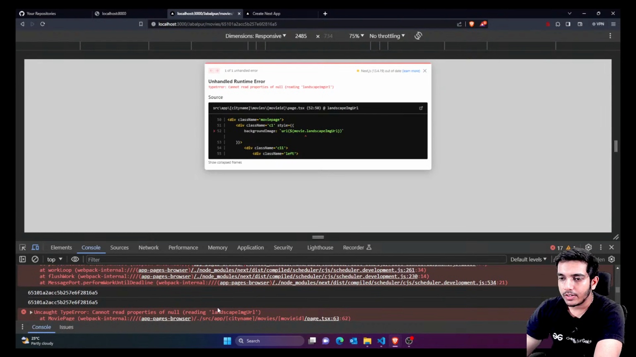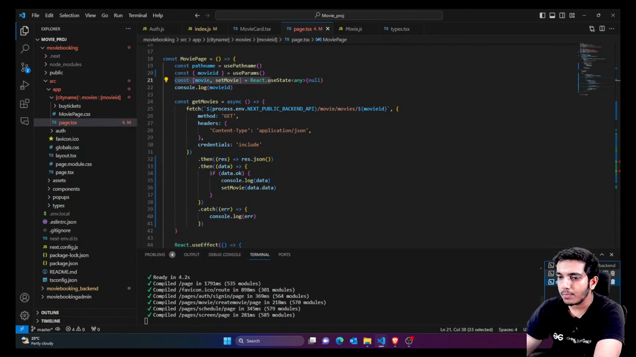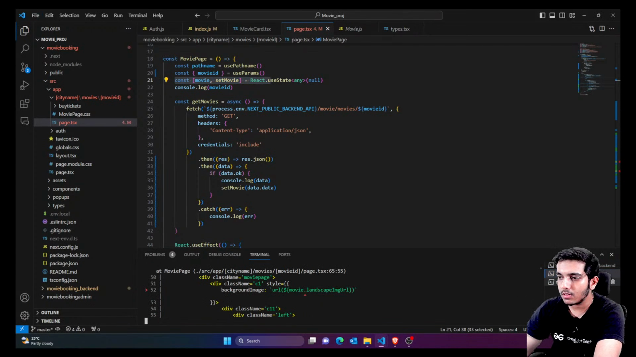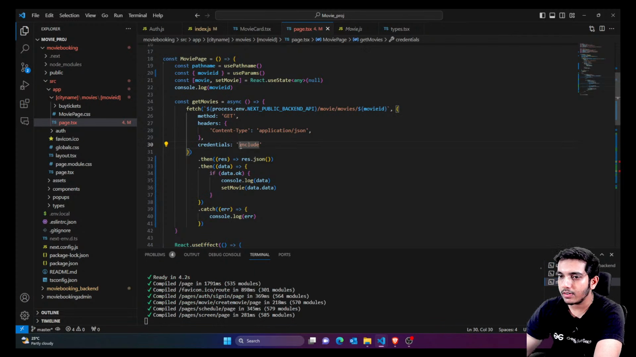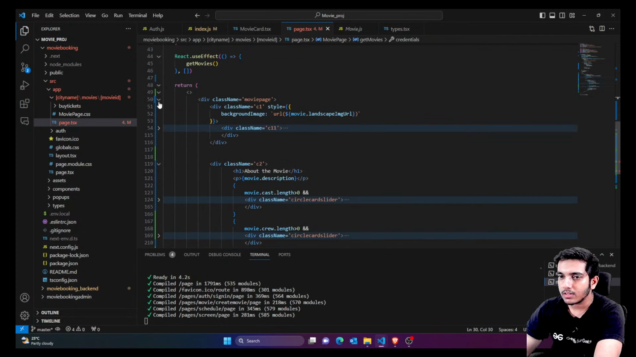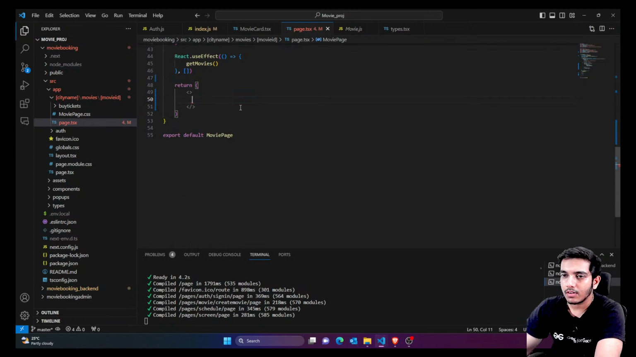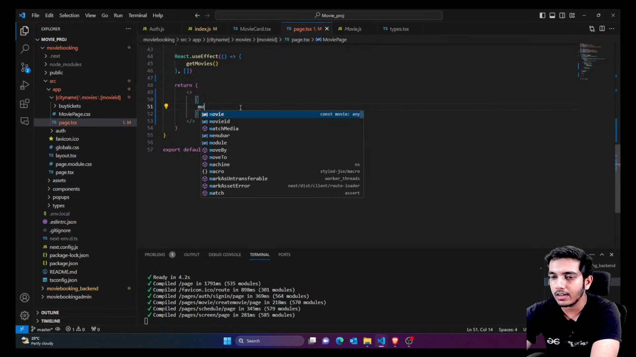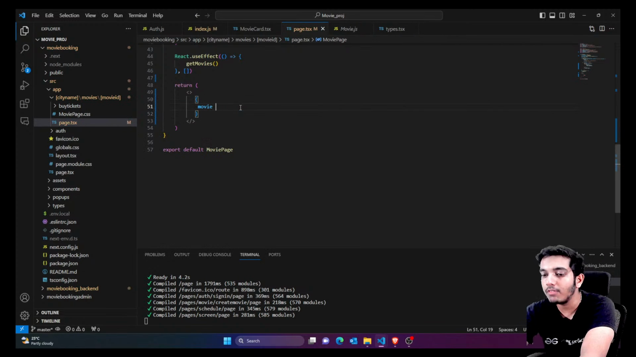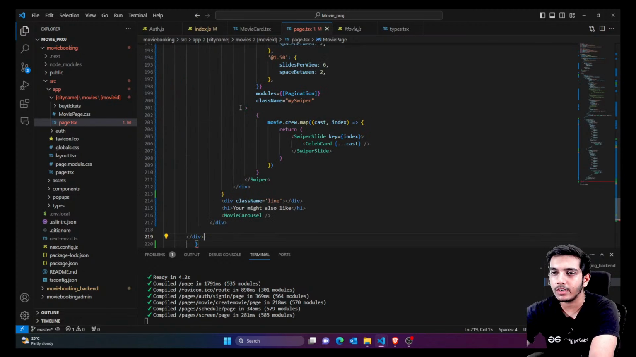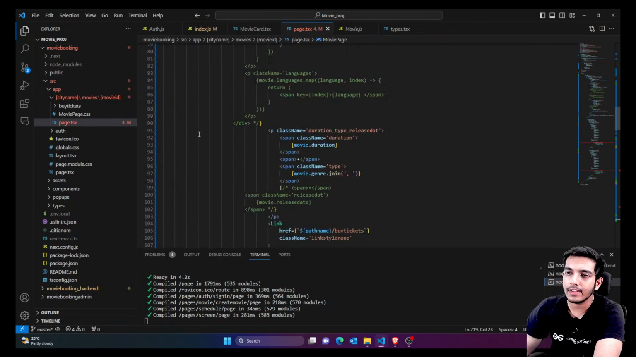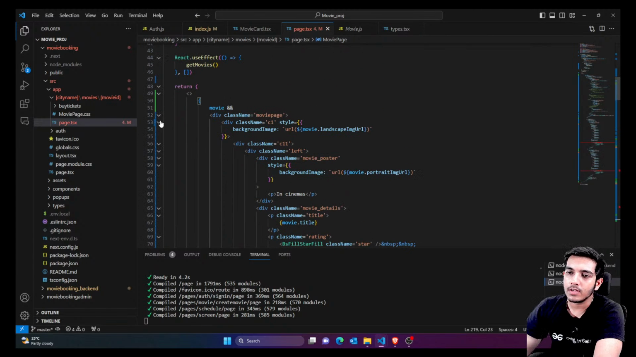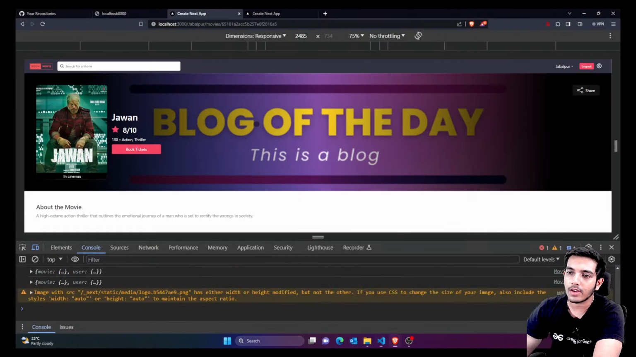So it's not able to read the landscape URL because, let's come here in the backend, and you can see everything is fine here. First of all, you can see we haven't added the null value. So you just have to say that if movie is not null, then only show the data. If initially values are null, then this page won't be shown. It might take some time to load the movie page, and till then it won't be shown. So that's what you can do.